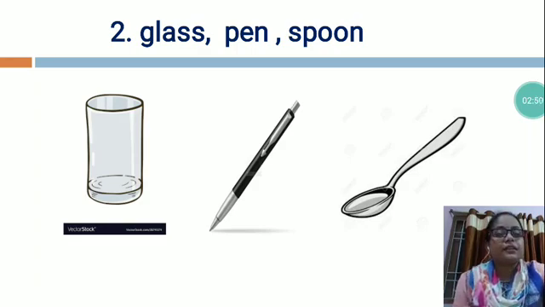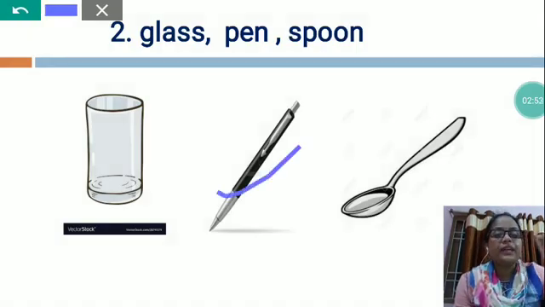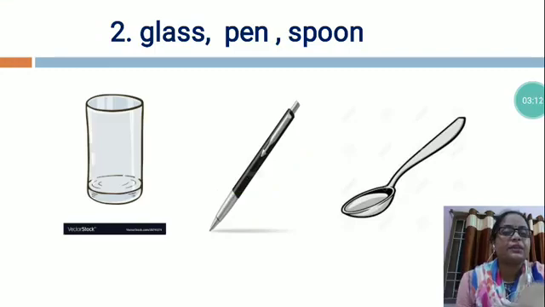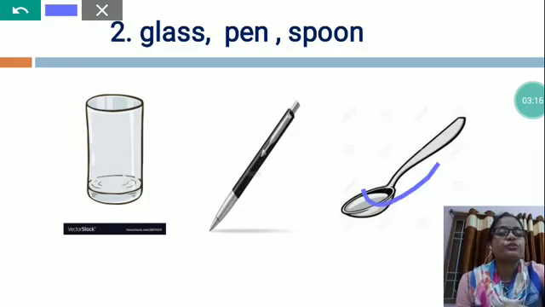And the pen, with the help of pen, we write on paper. Different designer pens are also available in the market. Without a pen, we are not able to write anything on the paper. So this is a stationery item. And this is a spoon. Spoon is also a kitchen object. What is the use of spoon?